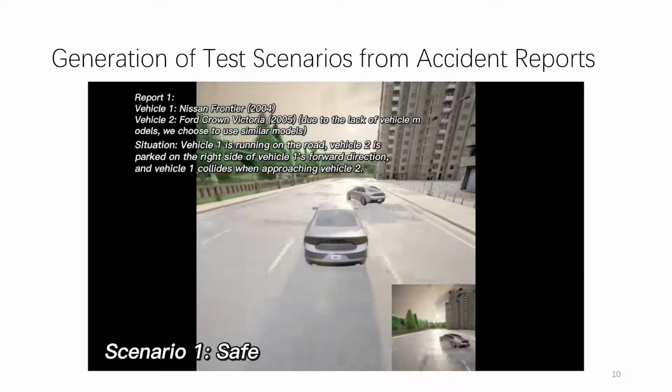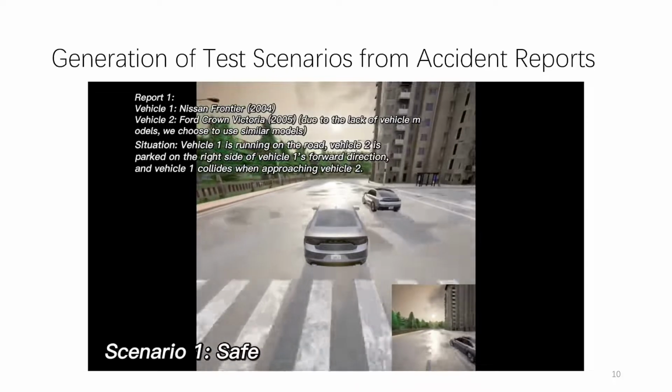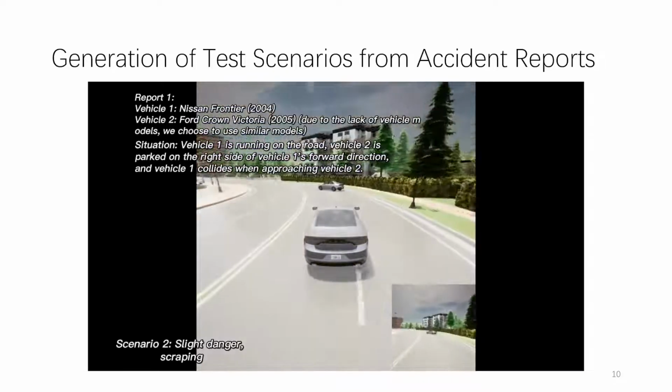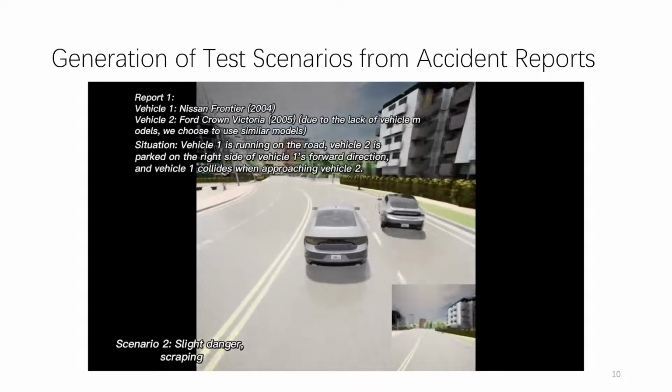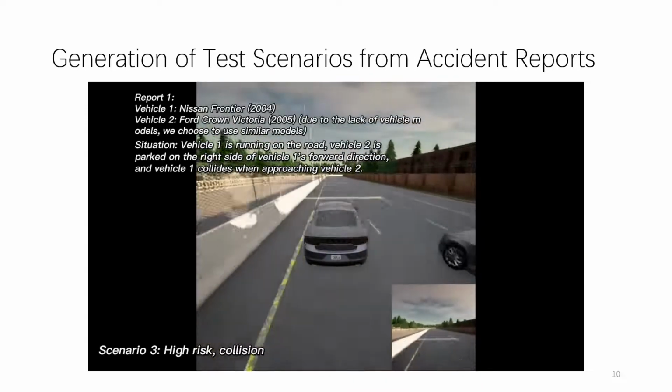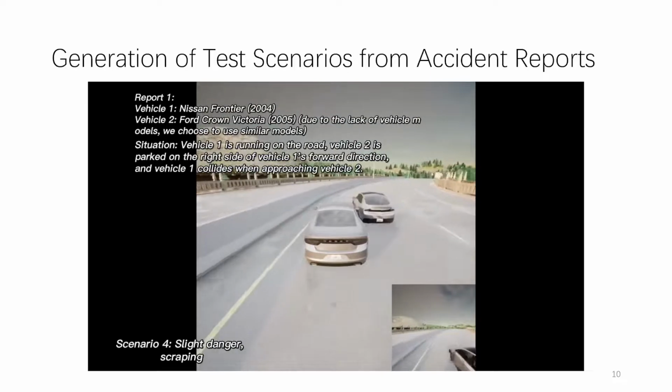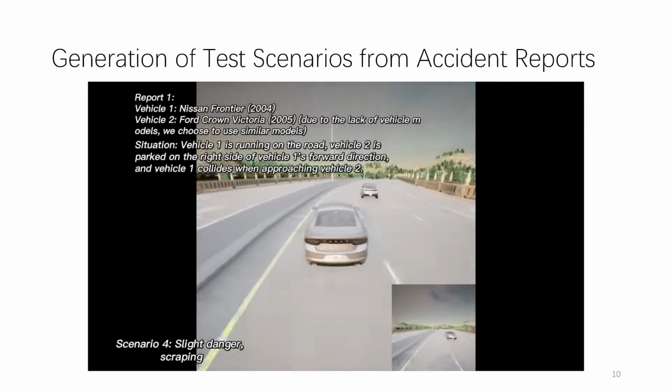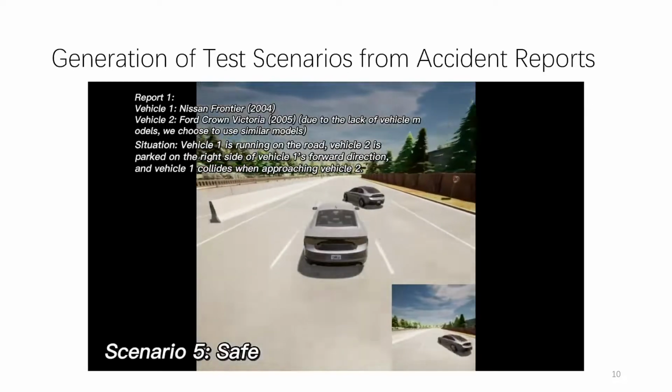In report 1, vehicle 1 is driving on the road and vehicle 2 enters the road from the right side, affecting vehicle 1. According to the report, some scenarios that meet the description have been generated. In 5 scenarios, ADS only passed 2 safely.